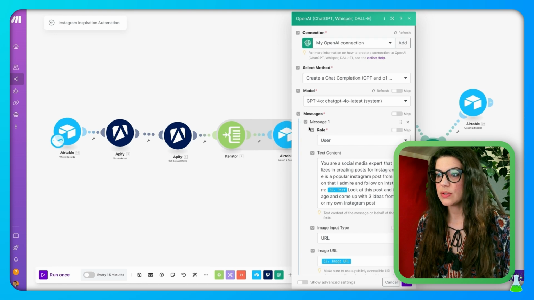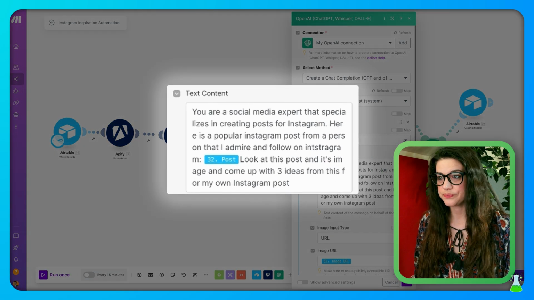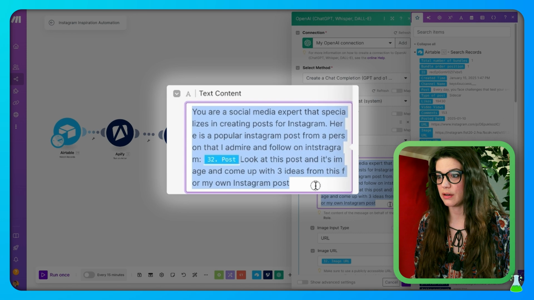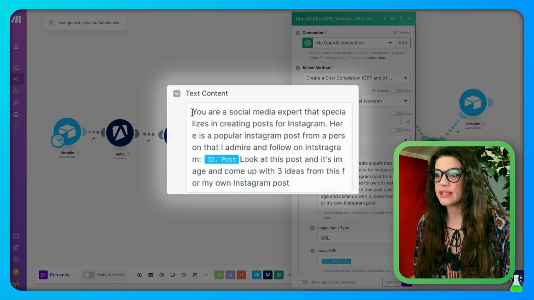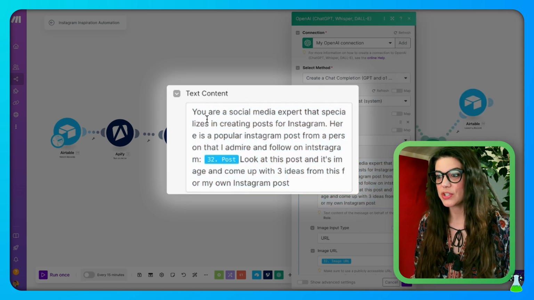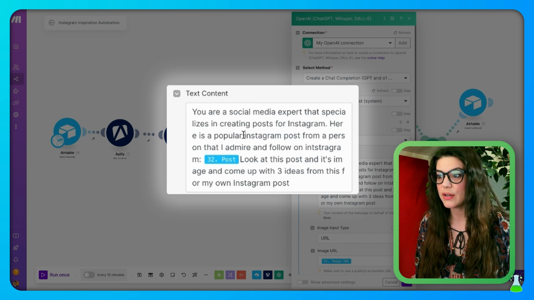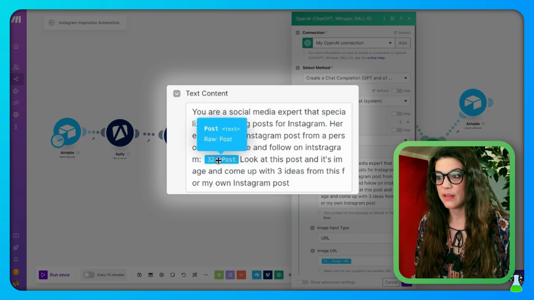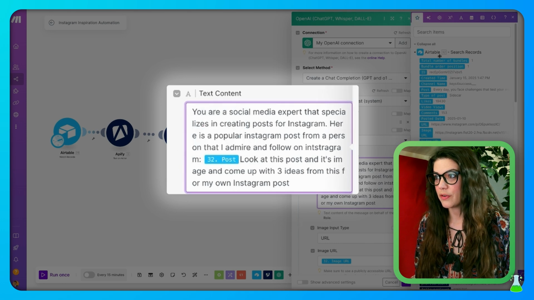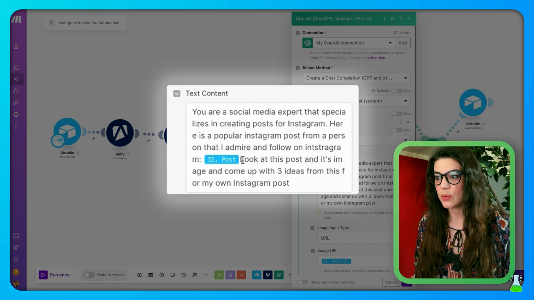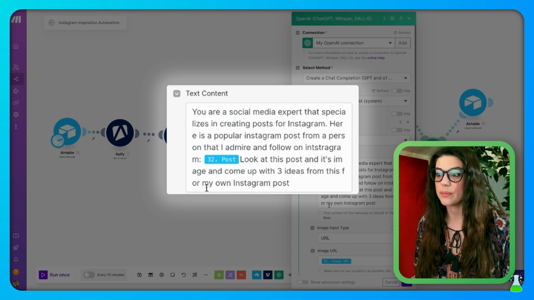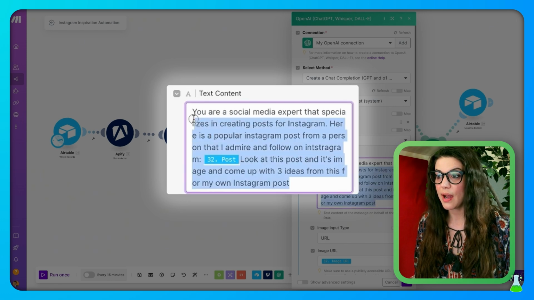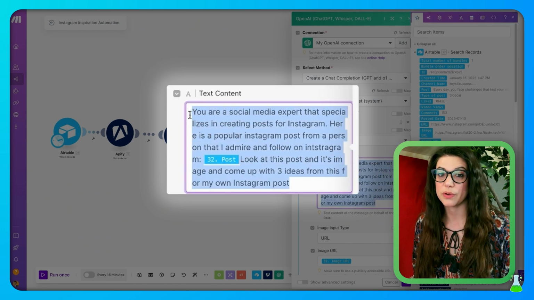Then under messages, we're going to select the role as user. And then we have our prompt right here for what we want to happen. So here it says, you are a social media expert that specializes in creating posts for Instagram. Here is a popular Instagram post from a person that I admire and follow on Instagram. Then you're going to insert the post. That's going to come from your Airtable search records. And you'll say, continue on to say, look at this post and its image and come up with 3 ideas from this for my own Instagram post. You can copy ours as we have it here, or you can come up with your own prompt as you see fit.